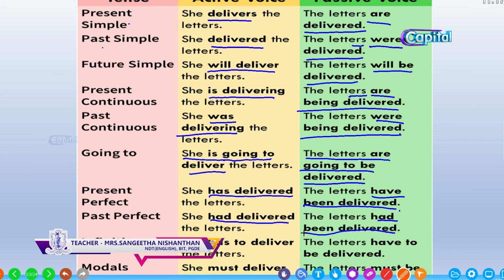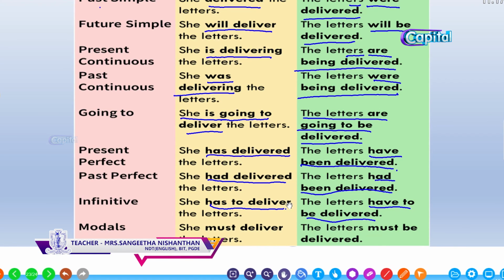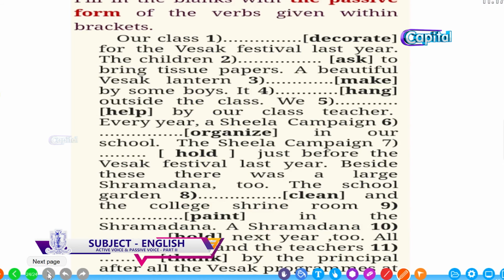Infinitive, has to deliver, have to be delivered. All the infinitives become the same. And for modals, must deliver becomes must be delivered. Let us have a question. Finally, look at this.